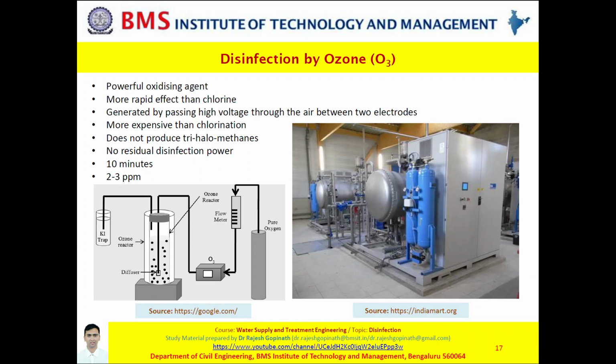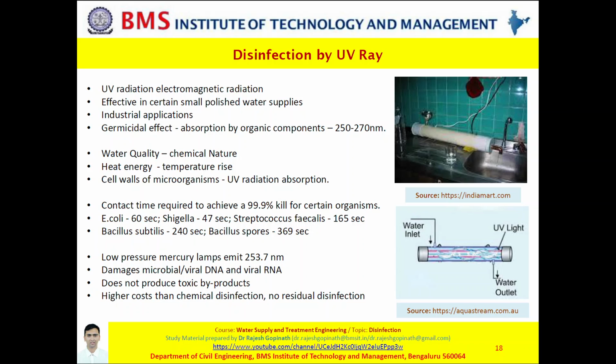Now let us move on to the next technique, that is disinfection by ultraviolet radiation, slide 18. By this process, by employing the electromagnetic radiation of the ultraviolet range, microorganisms can be destroyed as well. However, this process is effective only in certain small water supplies wherein the water is already highly polished, which means the water has been subjected to treatments such as sedimentation, coagulation, flocculation, filtration and demineralization.